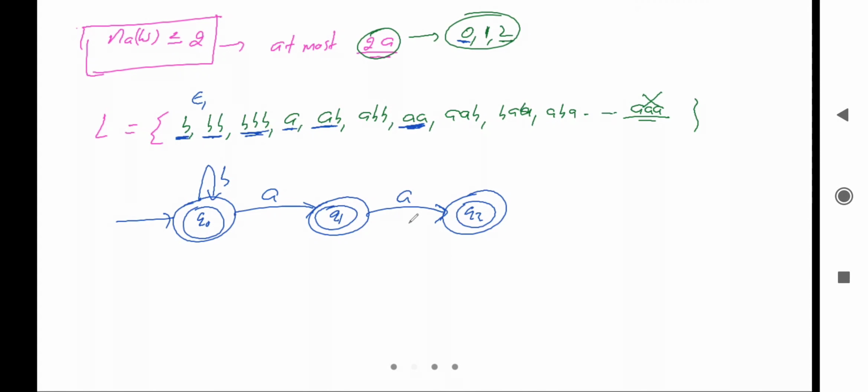Now we'll check for the dead configuration. Here there is a dead configuration on q1. यहाँ पे तो नहीं है, b का ट्रांजिशन भी है, a का भी है. What about q1? There is a dead configuration. So can I take the loop of b here? Yes. So in between there can be the multiple b's. After a there can be the multiple b's or not? Yes. It will read a, after that multiple b's. After that it will read a and go to final state, and it is accepting. So this is the valid one.